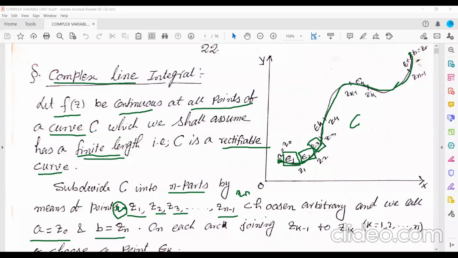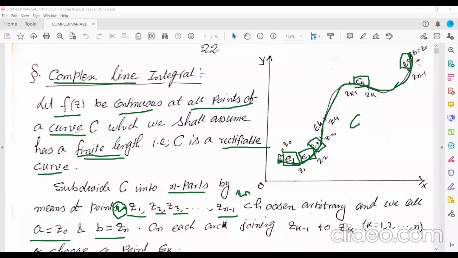From Zk minus 1 to Zk, it has some length, and I'm going to give its length as epsilon k. Similarly, from Zn minus 1 to Zn, it has some length, and I'm going to give the length as epsilon n. So like this, I'm going to give the length of each of the arcs. Z0 to Z1 is one arc, Z1 to Z2 is another arc, then Z2 to Z3 is another arc. So I have given length to each arc of the curve